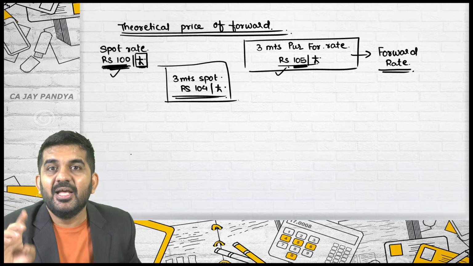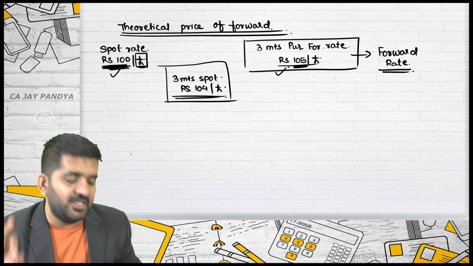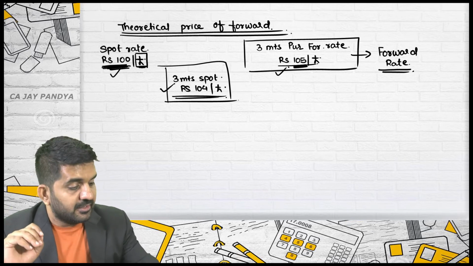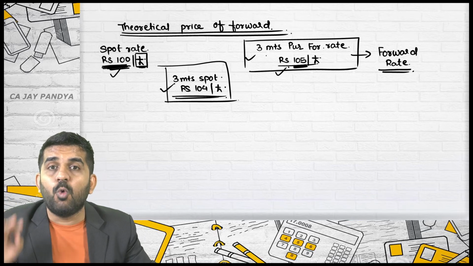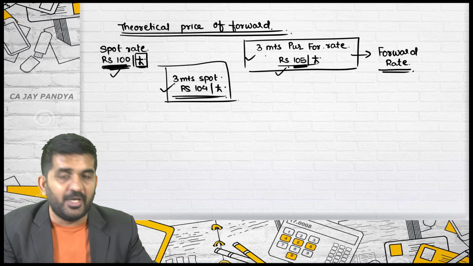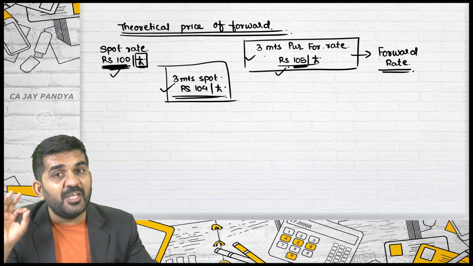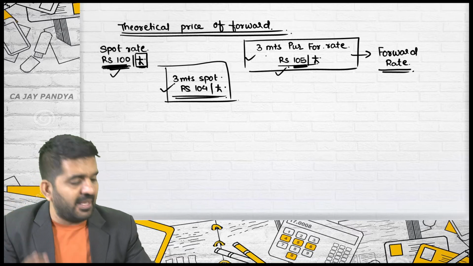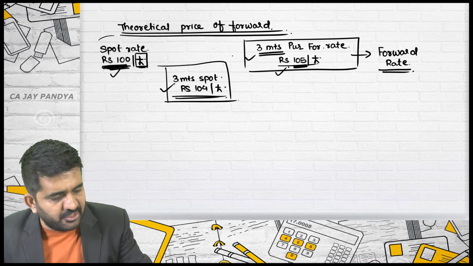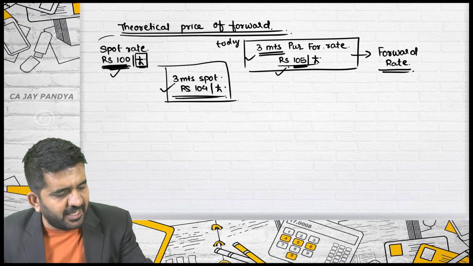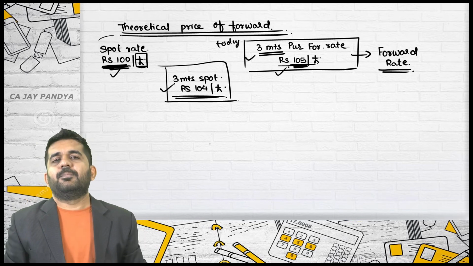This is the actual price of the pound after 3 months. This is not the forward rate. The forward rate is: if you want to purchase 1 pound today, with delivery and payment made after 3 months, and the contract is to be entered today, then the price is 105 per pound.